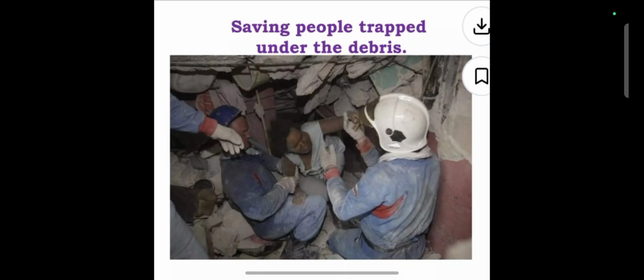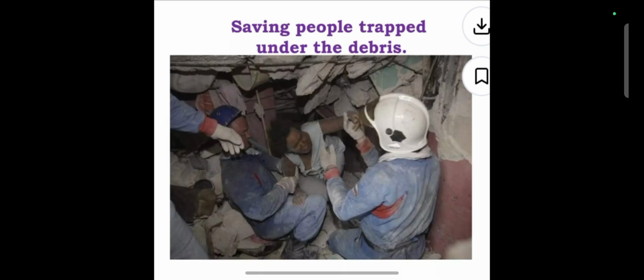Here you can see an image on your screen, saving people trapped under the debris. Here the members of the rescue team are finding the people who are trapped under the debris.